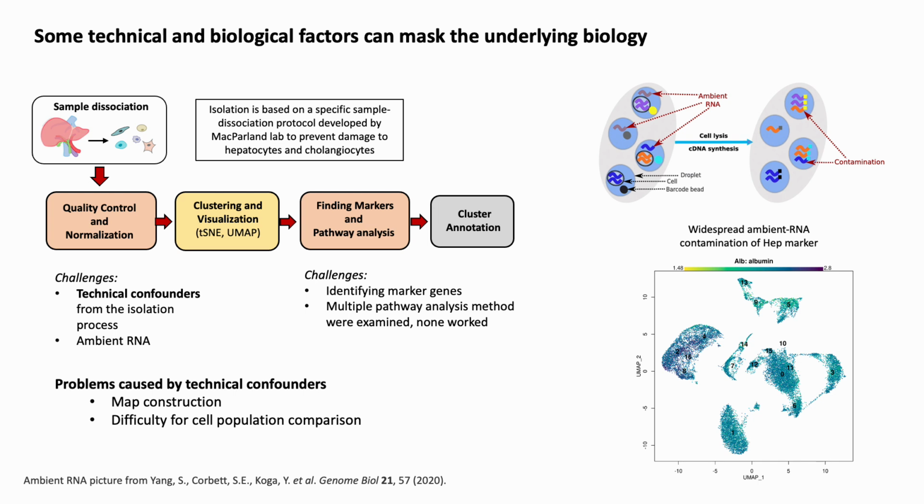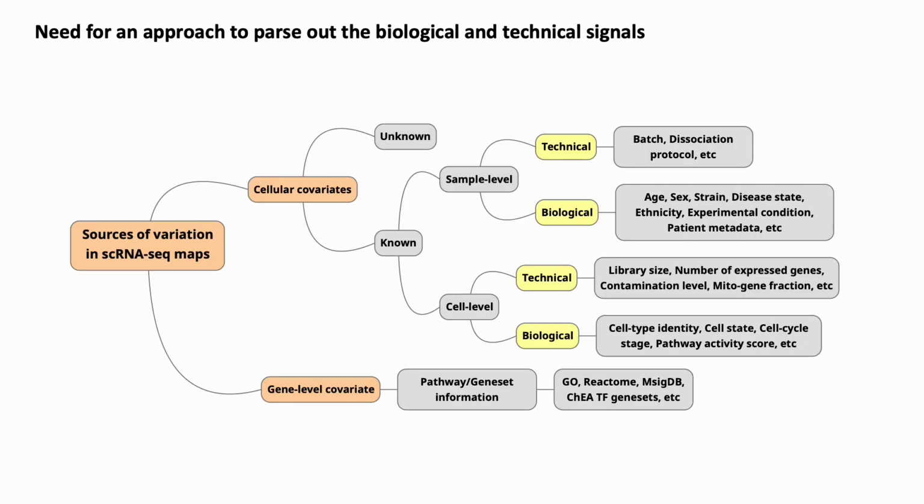For instance, pathway enrichment analysis applied to the differentially expressed genes failed to work in our data, and the cluster annotation and strain comparison were inconclusive. These challenges highlight a need for a systematic approach to dissect the biological and technical signals of the data from each other. We can categorize sources of variation in single-cell RNA-seq maps into two classes of technical and biological.